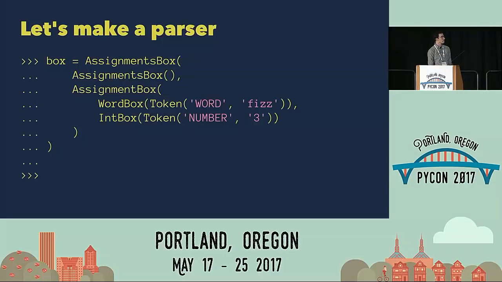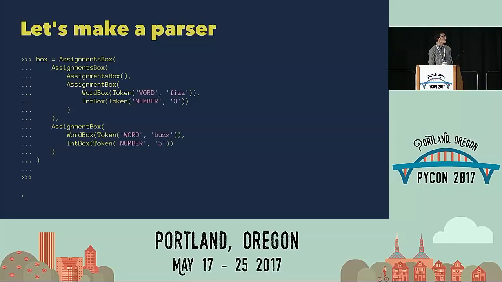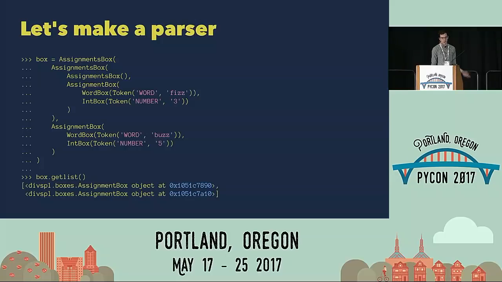So we initialize it like this. We can either say it has no arguments or it has an assignment. And we can call getList on it, and it gives us an assignment singular box back. We can build it up like this. So this is two assignments, one after another, and you can see how they're nested in each other. This gives us the two assignments back.